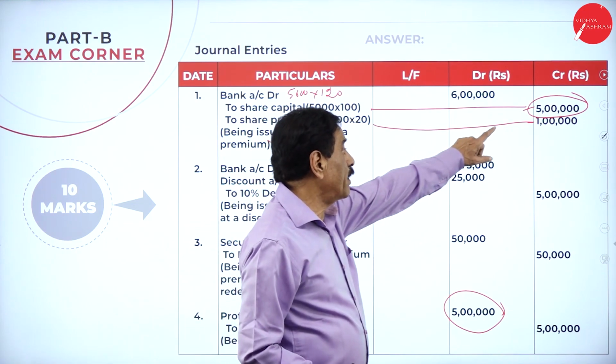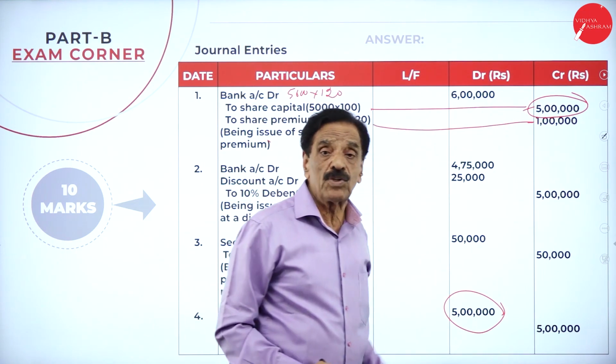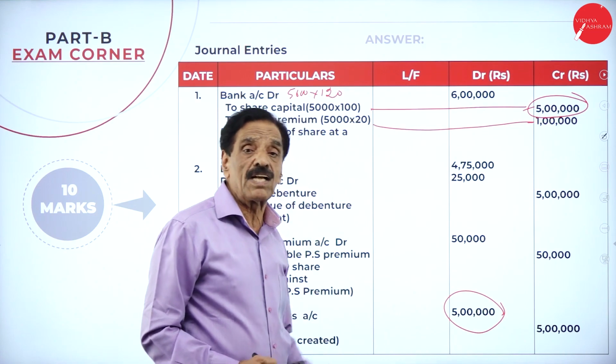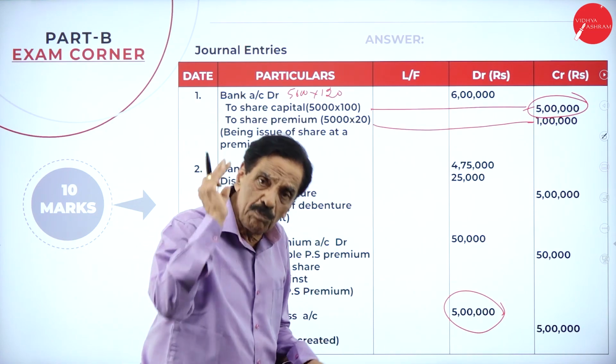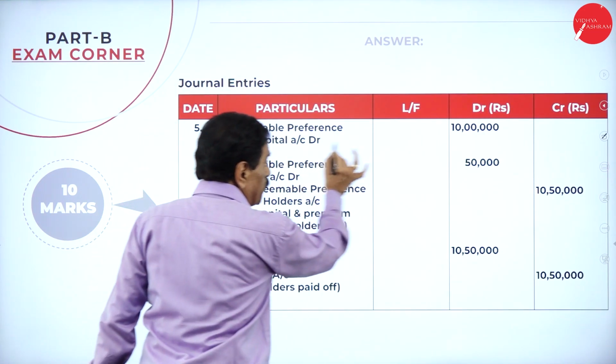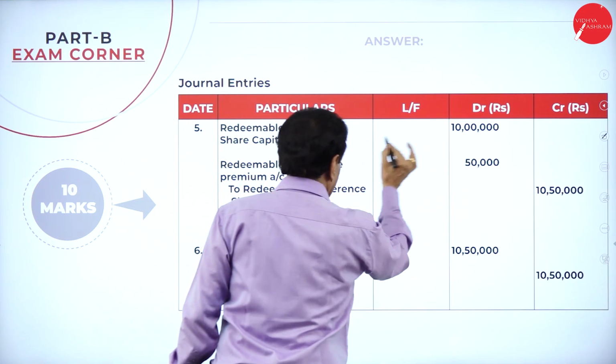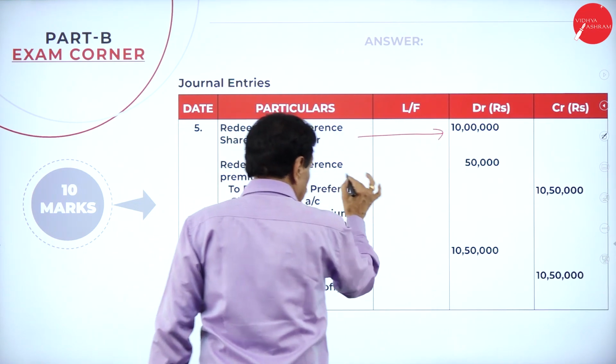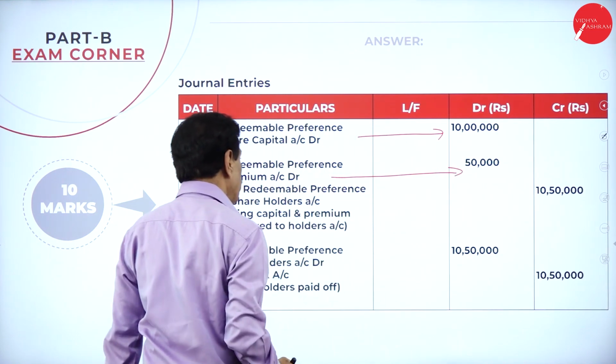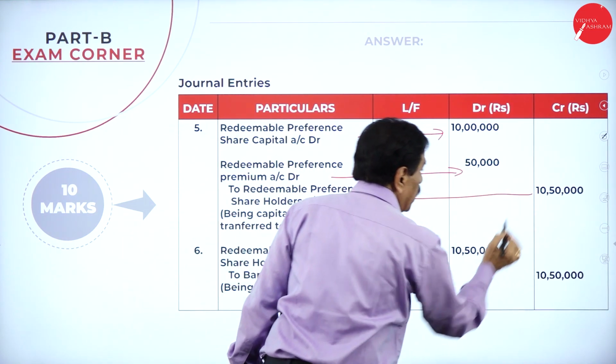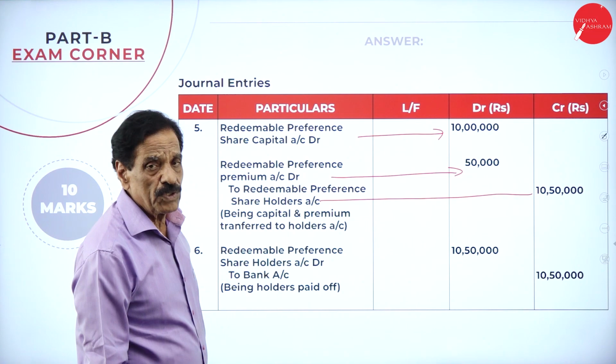5 lakh. You require how much? 10 lakh. 5 lakh from the issue of share, 5 lakh from the profit and loss account. You created the CRR. Now you pay the money. Redeemable preference share capital account debit 10 lakh. Redeemable preference share premium account debit 50,000. To redeemable preference shareholder account 10 lakh 50,000 is payable.